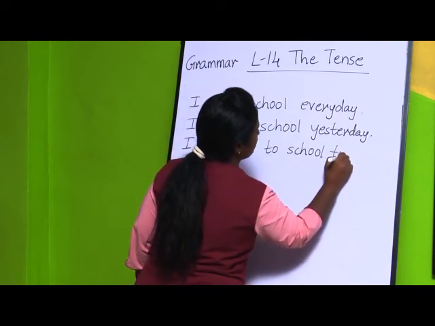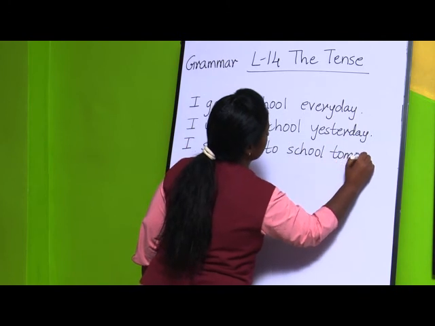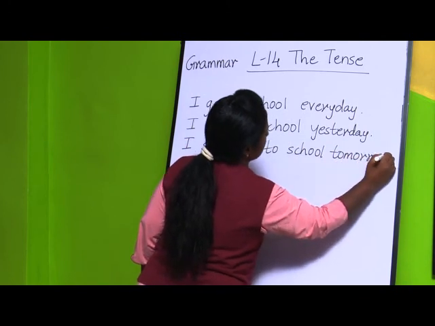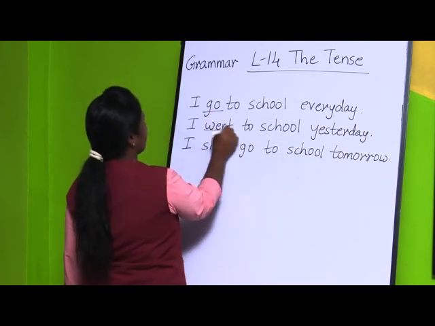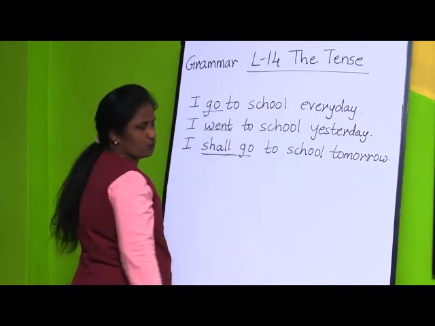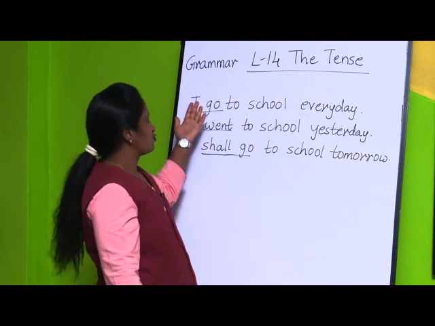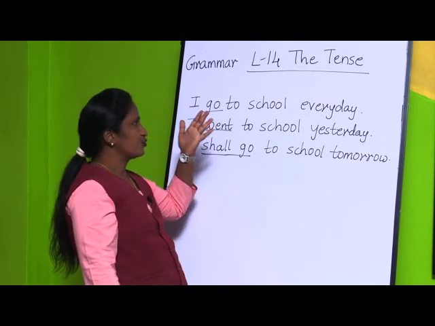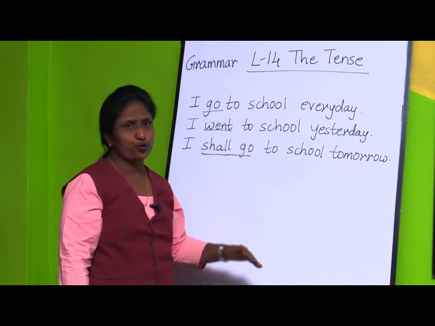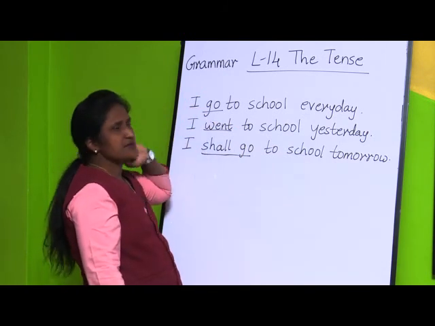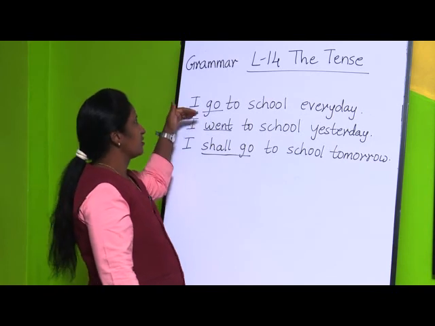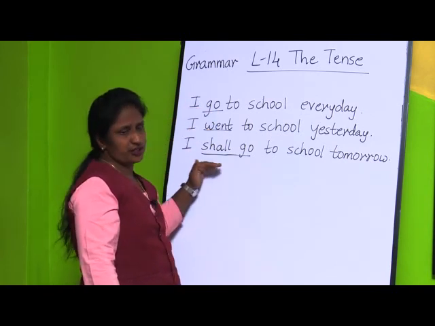Now if you see here, some words, I'll underline them: go, went and shall go. I go to school every day, I went to school yesterday, I shall go to school tomorrow. These are three different sentences, and if you see, the verbs have also changed: go, went and shall go.